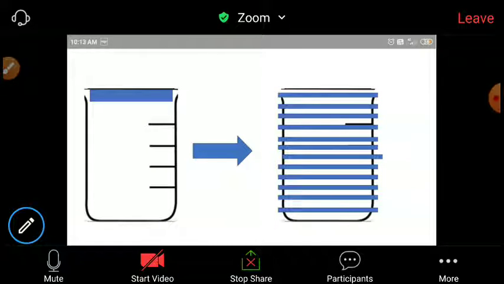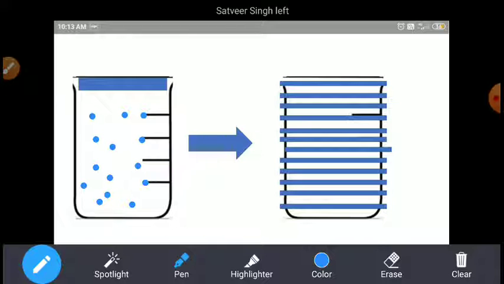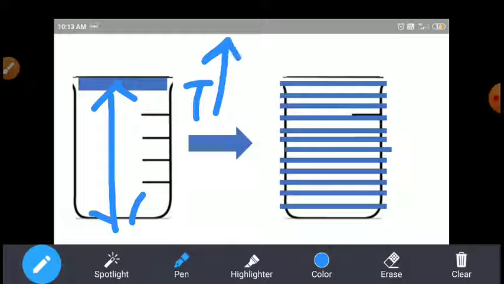Okay, here is one more graph. Each degree, if we increase the temperature each degree, the volume changes. First, here is one container which contains many gas particles, right? In this container, the volume is this one. If we increase the temperature each degree, 1 degree, 2 degrees, 3 degrees,